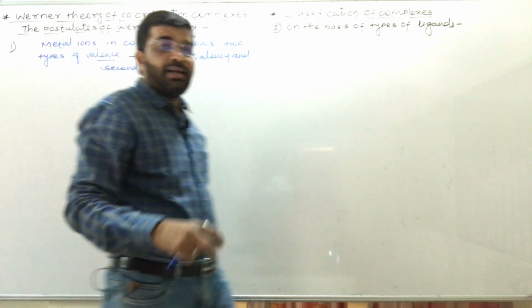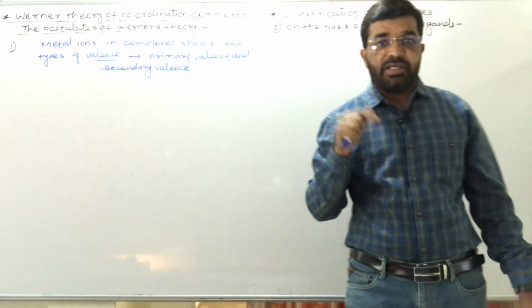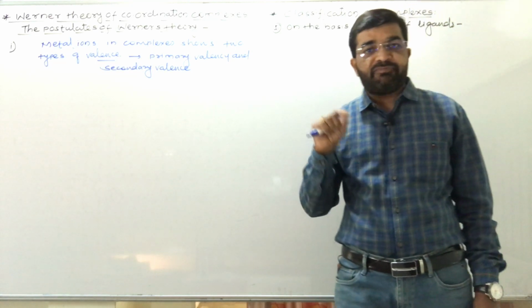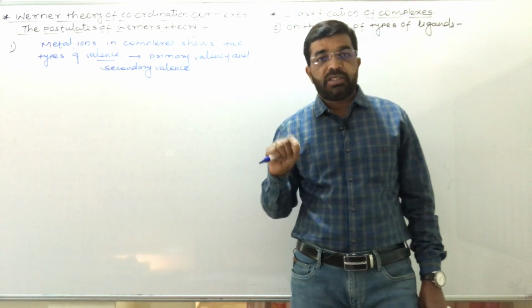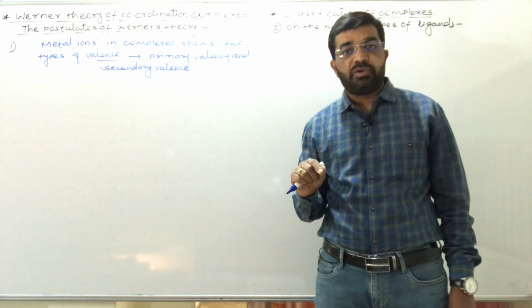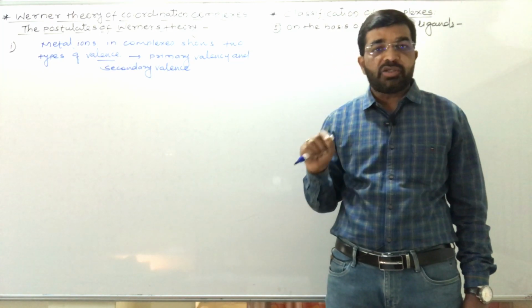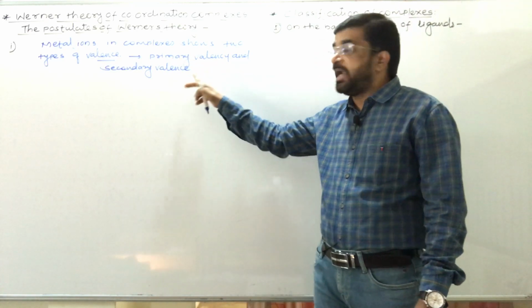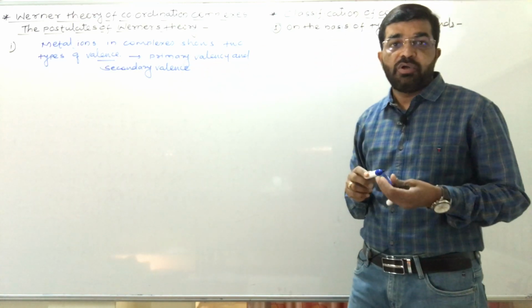So unlike in a metal salt, where the metal shows only one type of valence, in complexes or coordination compounds the metal ion shows two types of valence, the primary valence and the secondary valence.